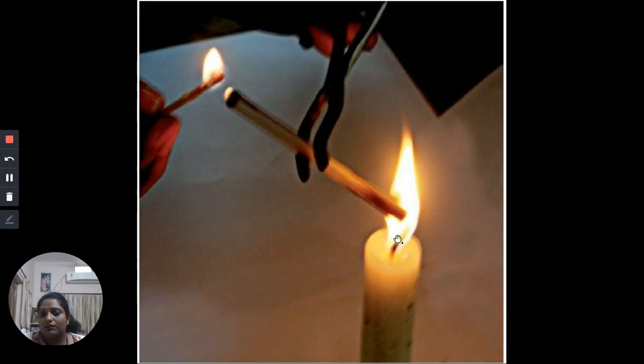The non-luminous zone, that is again the innermost zone which is dark in color, will not go through combustion because it is deficient of oxygen.